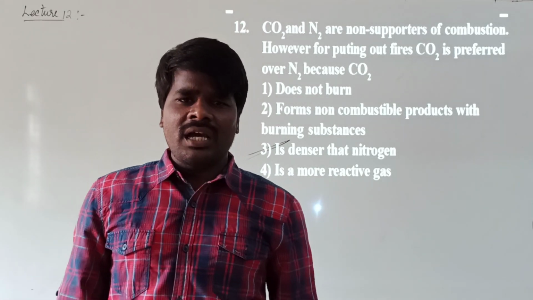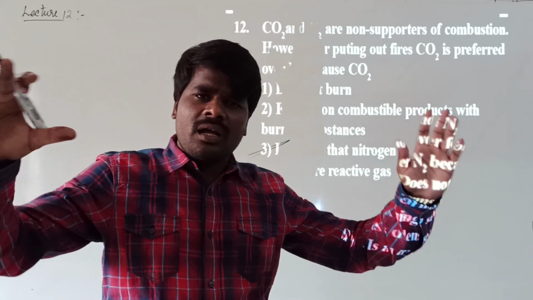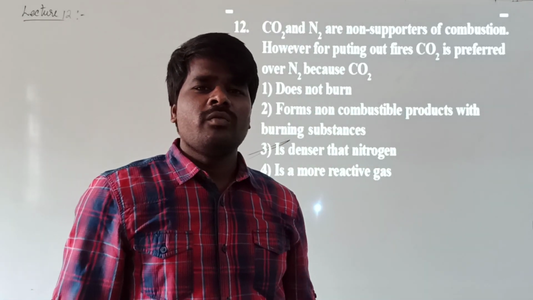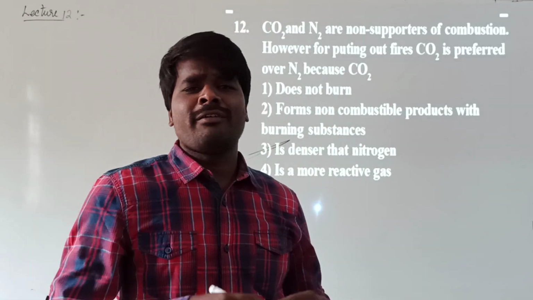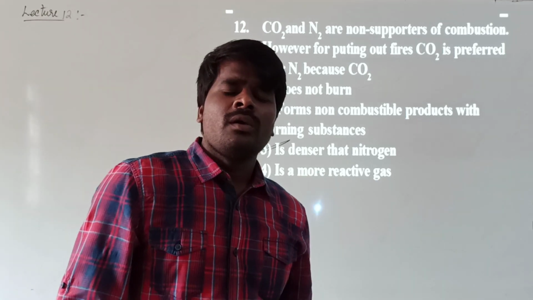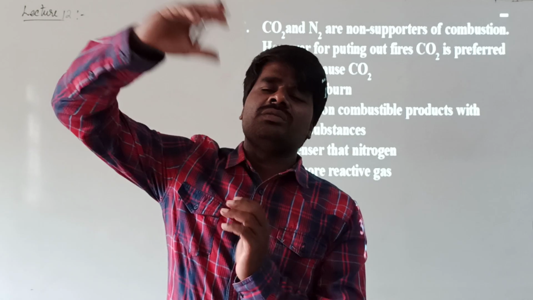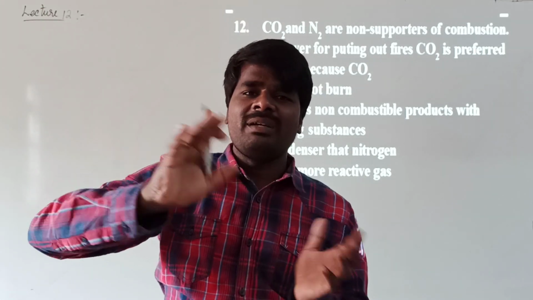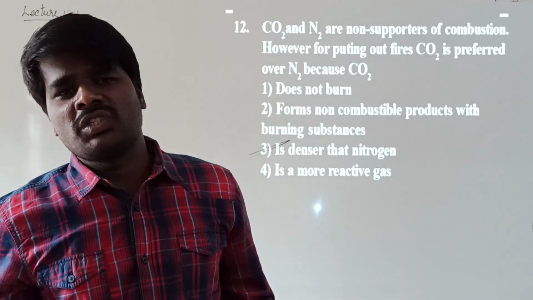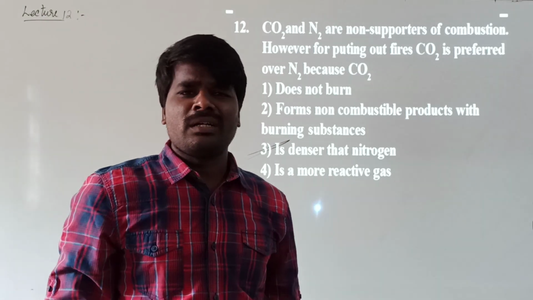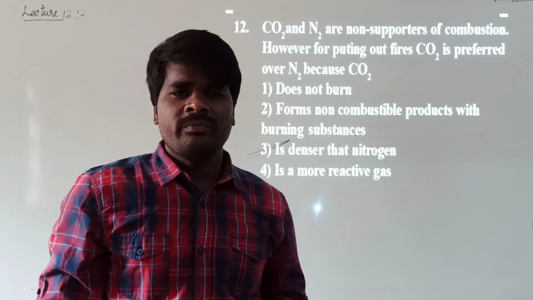This carbon dioxide gas will form a dense layer around the flame or fire, which will prevent the supply of oxygen. As it is denser than oxygen gas, it will form the bottom layer, and oxygen gas remains on the upper layer, which will not be in contact with the fire. So gradually the fire comes down, and ultimately it will be extinguished.